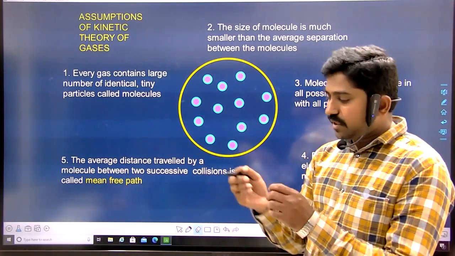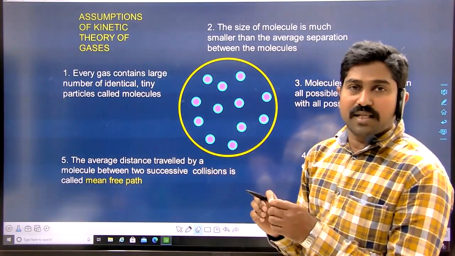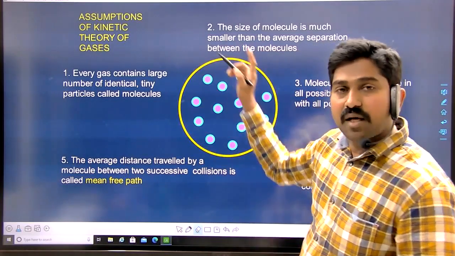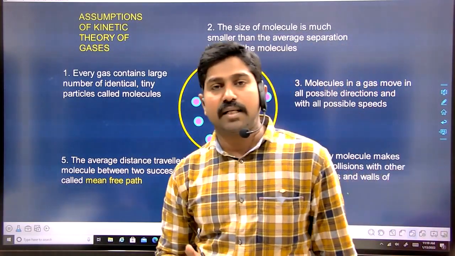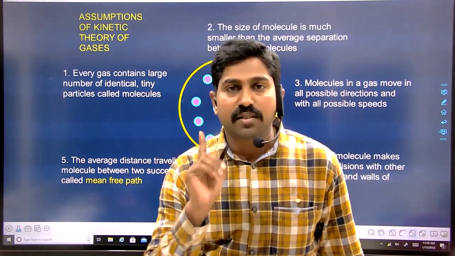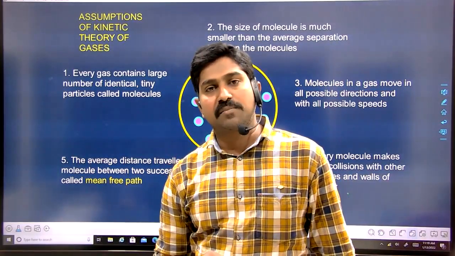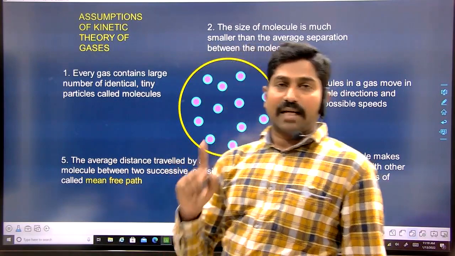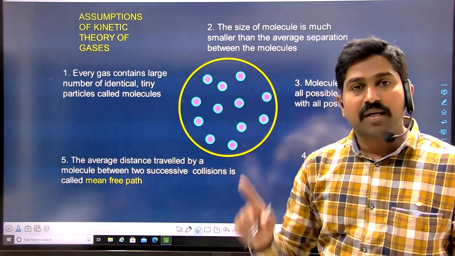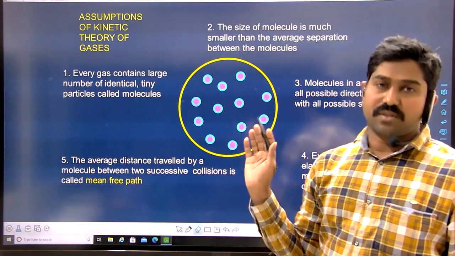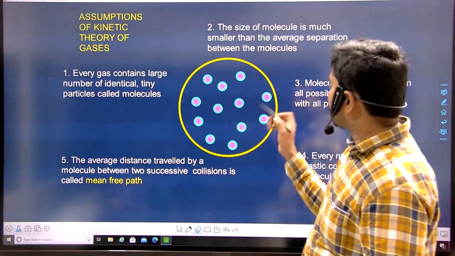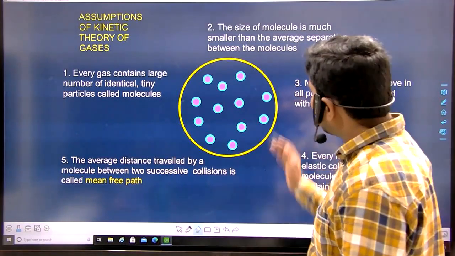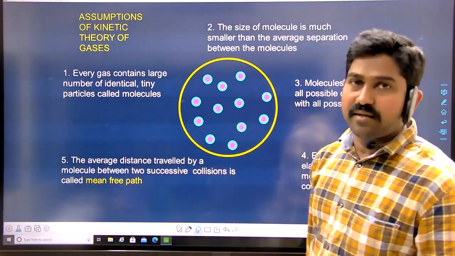One molecule can go and collide with another molecule, or it can also collide with the wall of the container. And all these collisions are to be taken as elastic collisions. Elastic collisions means where it satisfies both conservation of momentum and conservation of energy. But energy transfer we don't consider in these types of ideal gases. Only the change in momentum we calculate here.